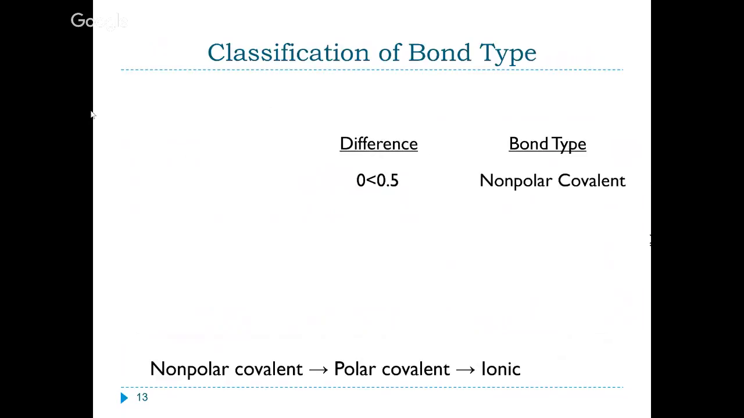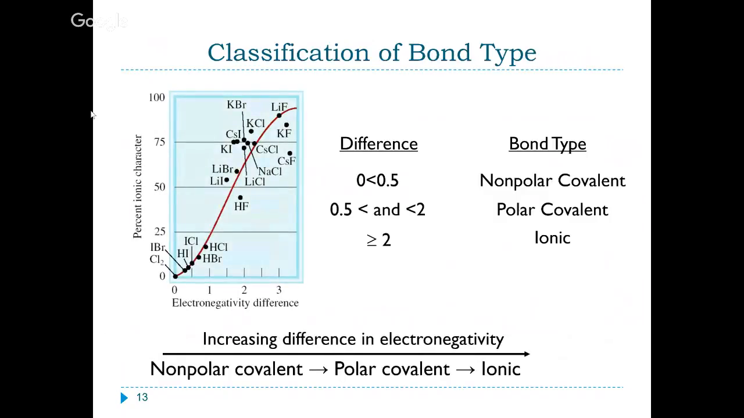Then we have a scale, and the scales vary, but if you're less than 0.5, we consider that to be completely nonpolar. If you're between 0.5 and 2, you're polar covalent, so that means you have a dipole moment, and if the electronegativity difference is greater than 2, we consider that to be an ionic bond. And so once again, you're just looking at those electronegativity differences, and we can then calculate what we would call percent ionic character. And as I said earlier, it's a sliding scale.